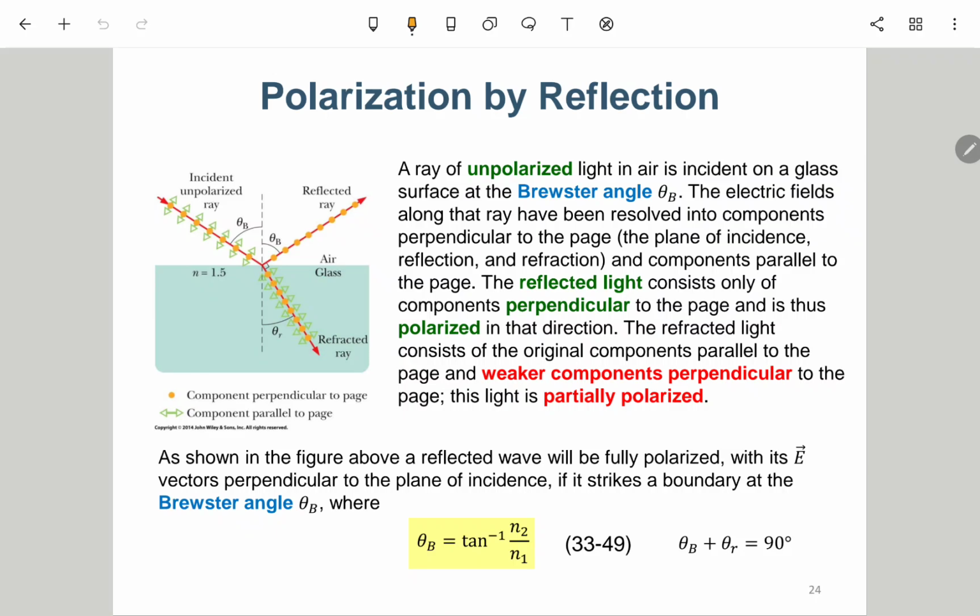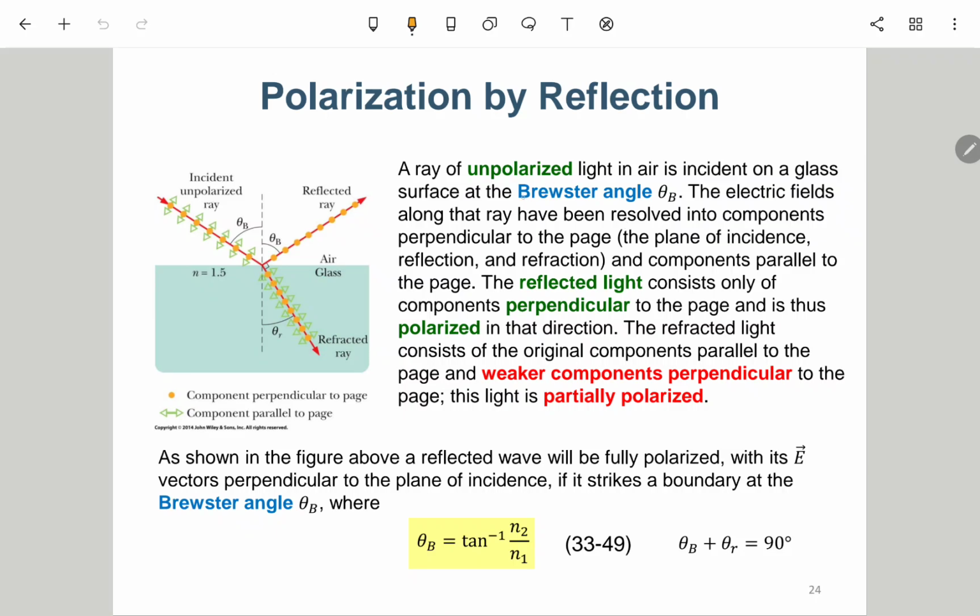我们可以透过反射来产生极化光。前面是用 filter 可以产生极化光，这里是反射在某一个条件底下可以有极化光。Okay, so it says a ray of unpolarized light in air is incident on a glass surface at the Brewster angle theta b.